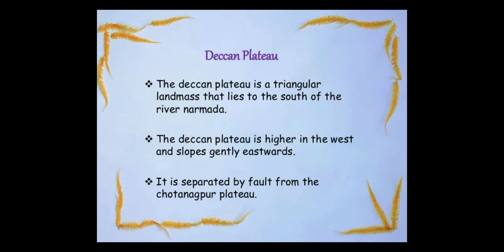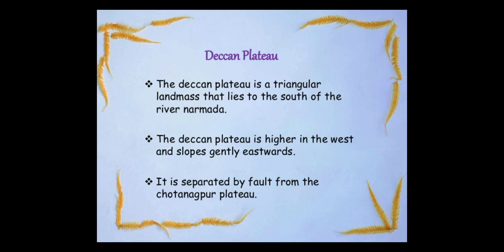Now, the Deccan Plateau. As we see, the Deccan Plateau is a triangular landmass that lies to the south of the river Narmada. The Deccan Plateau is higher in the west and slopes gently eastwards. It is separated by a fault from the Chota Nagpur Plateau. What does it mean now?